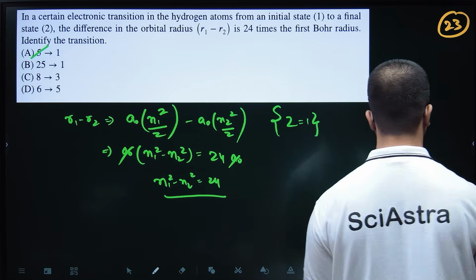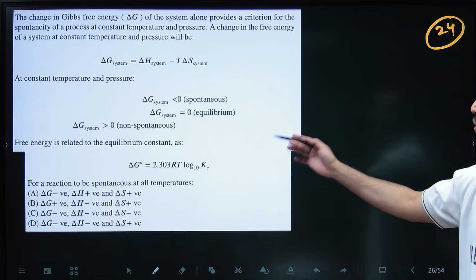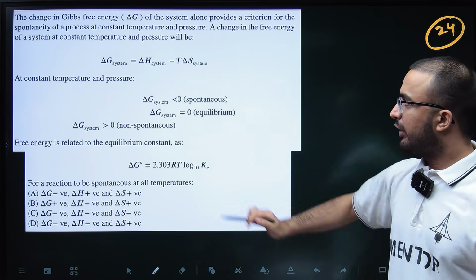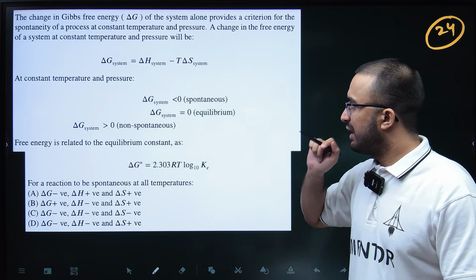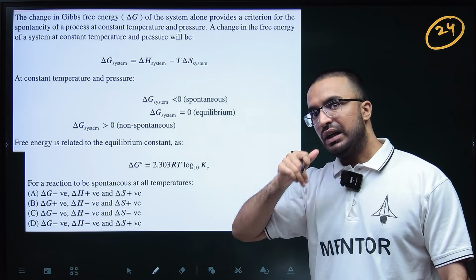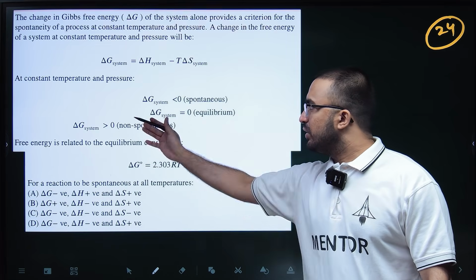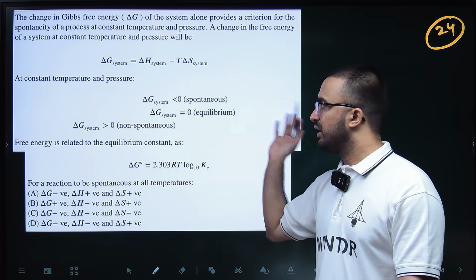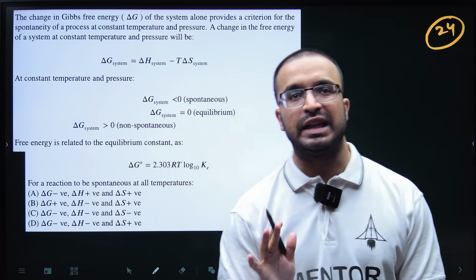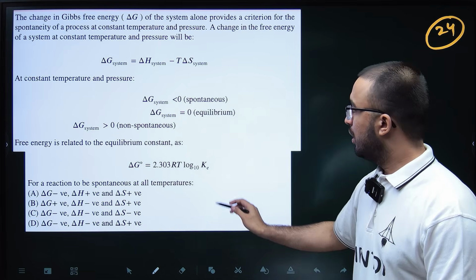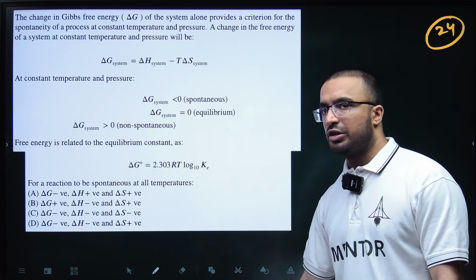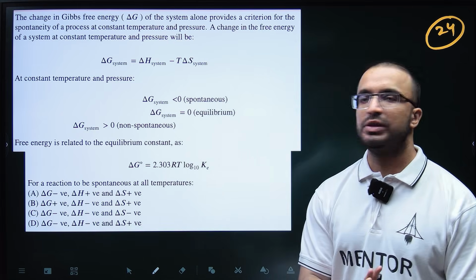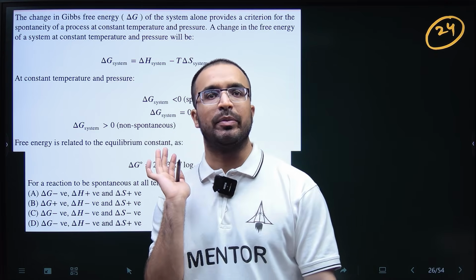Okay. Chalo. So in this question, basically whatever is given, everything is written. So delta G of system, delta H system minus T delta S and all that stuff, and they have given the delta G. If it is greater than 0, then it is non-spontaneous. If it is less than 0, then the process is spontaneous. If it is equal to 0, then the process is in equilibrium. We all know that. And they also have given the relationship between log K equilibrium and delta G. Now they have asked for the reaction to be spontaneous at all temperatures.